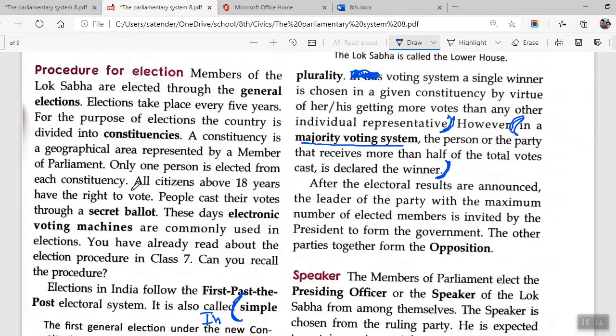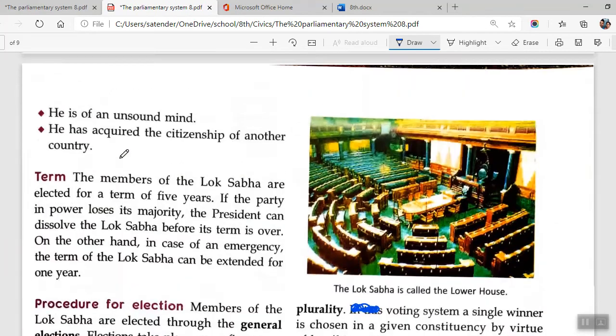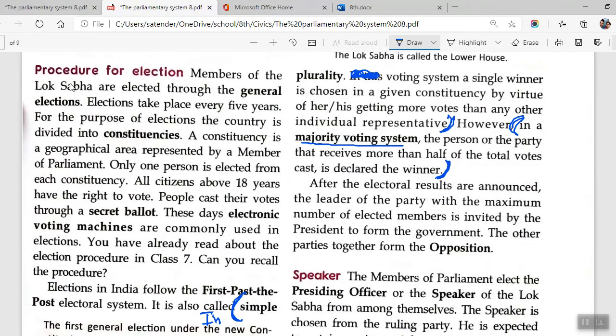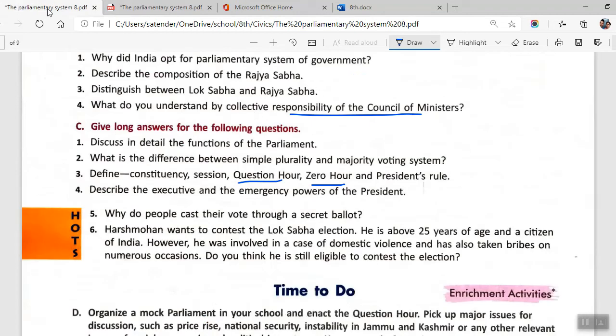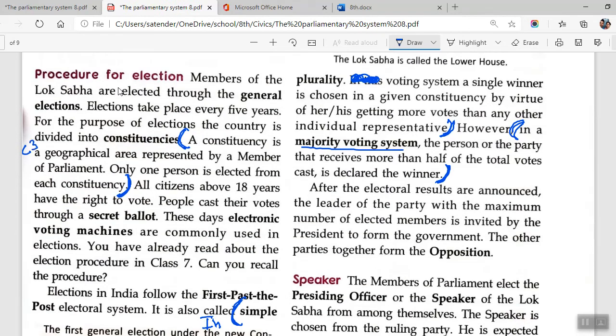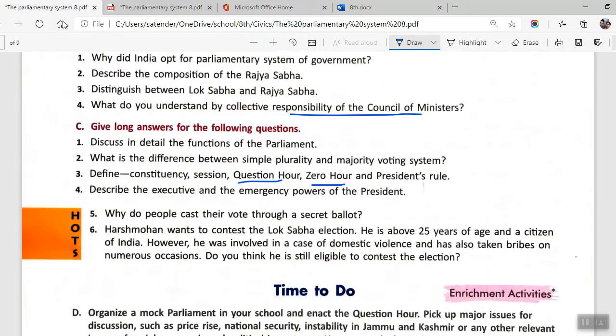First is constituency. Constituency is right here on page number 221. Start from here. A constituency is a geographical area represented by a member of parliament. Only one person is elected from each constituency. As part of the definition for constituency, you will be writing from this point to this point. This is your C3. So, a constituency is a geographical area represented by a member of parliament. Only one person is elected from each constituency.